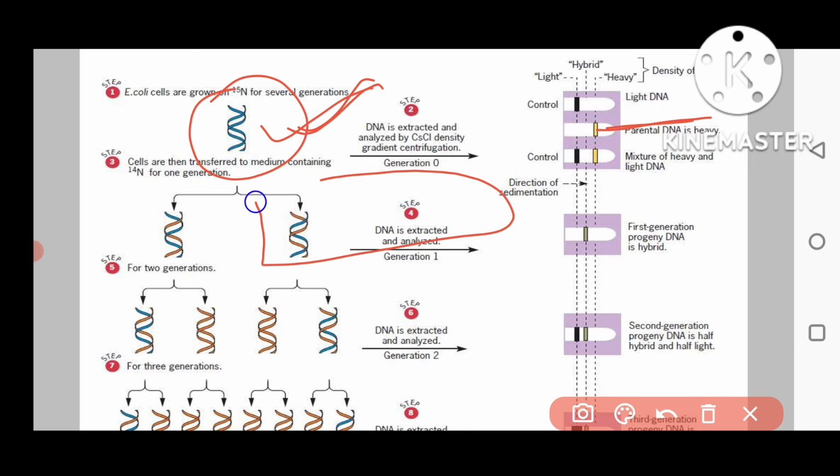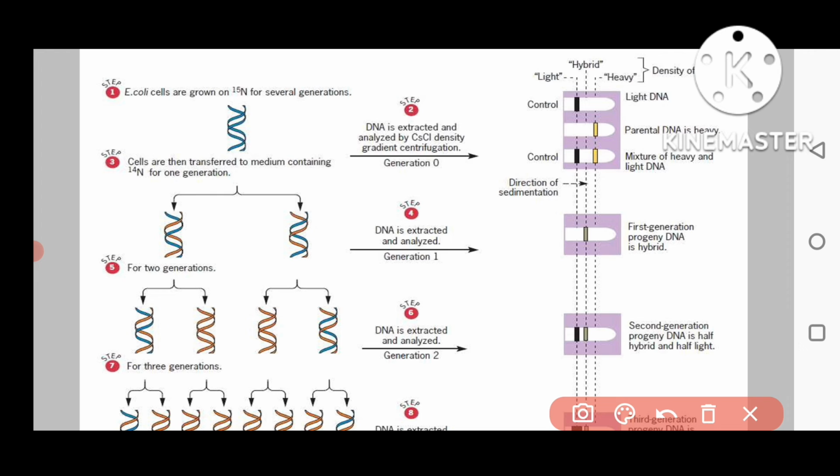And after that, when it goes to the next generation where nitrogen 14 will be there, this is the older strand and this is the newer strand. This new strand will have nitrogen 14, and this blue color, the older strand, will have nitrogen 15. So their density will be in between.